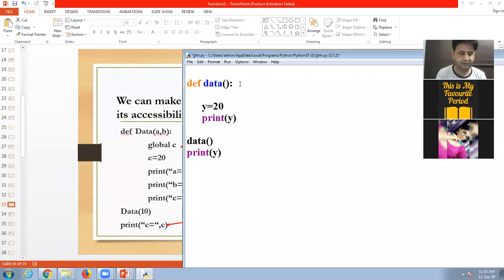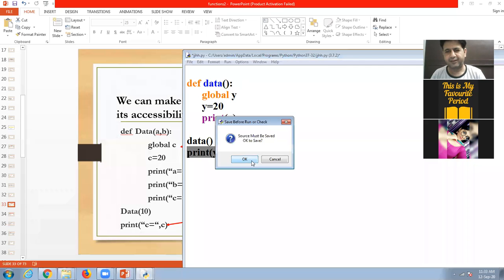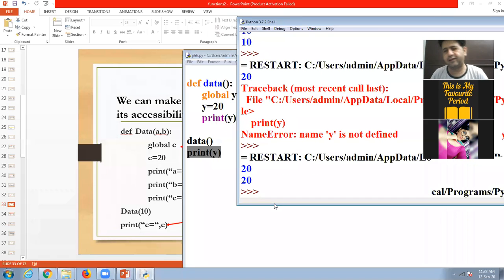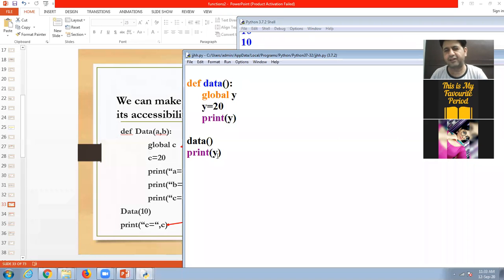I use here global y. Now it is declared inside the function, but its behavior is just like a global variable, so we can use it outside the function. So there is no error. 20 and 20 will be displayed. One is inside the function, another is outside the function.